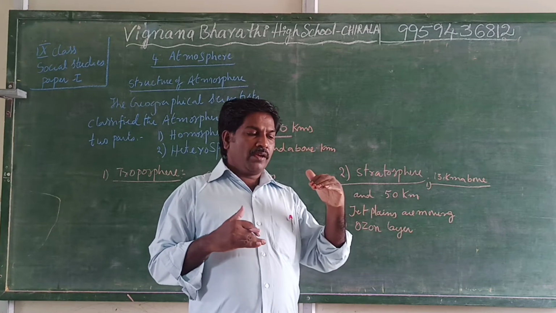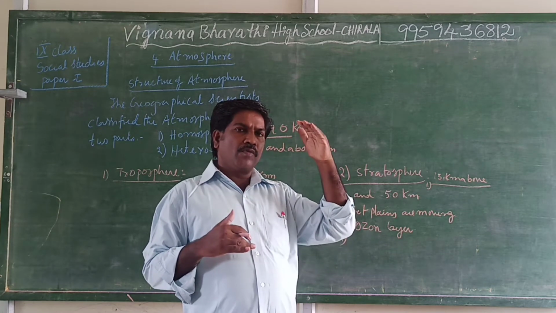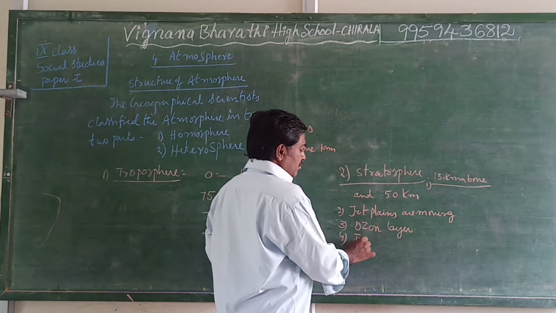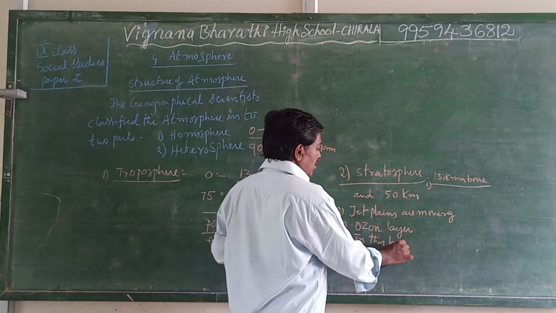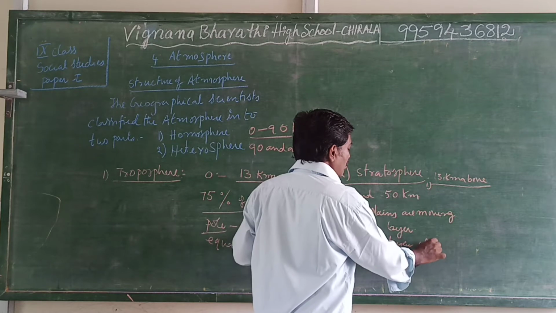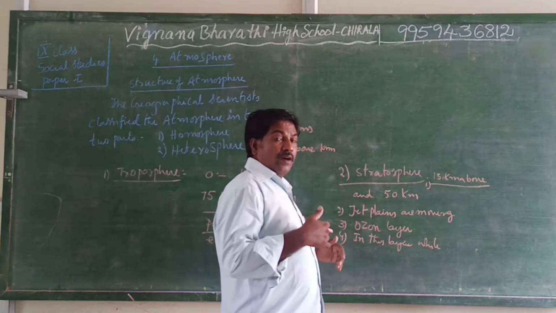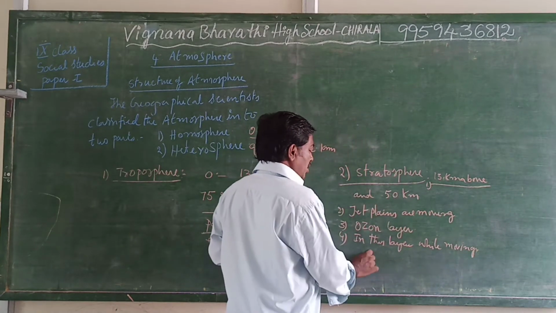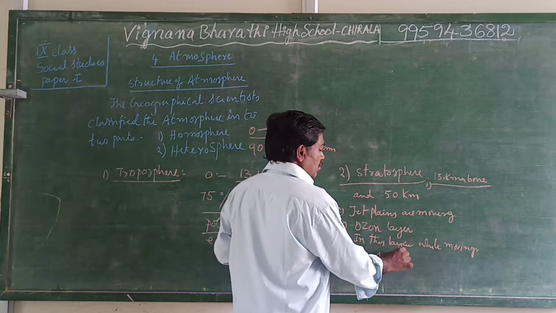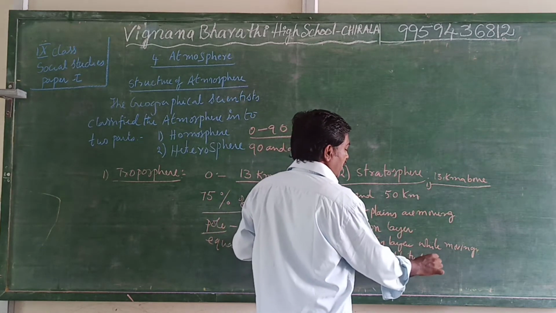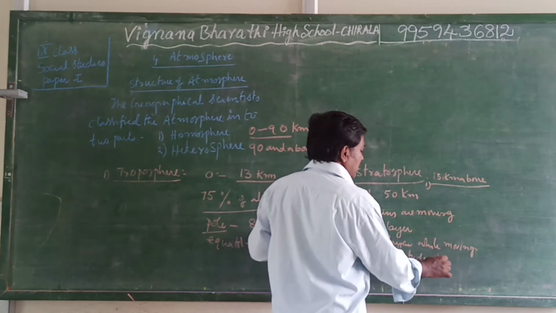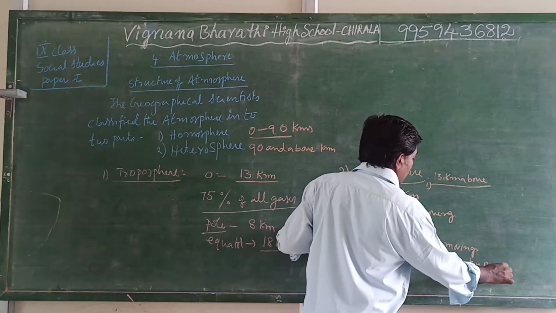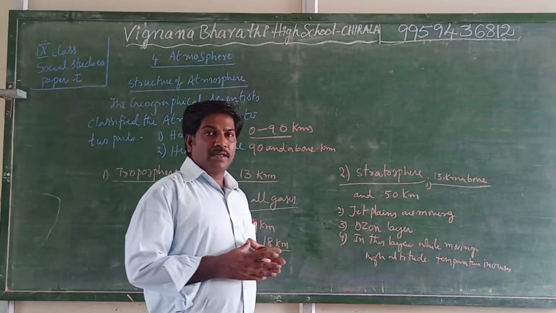While moving to high altitude, the temperature increases in this layer. Temperature increases. So this is also a most important thing.